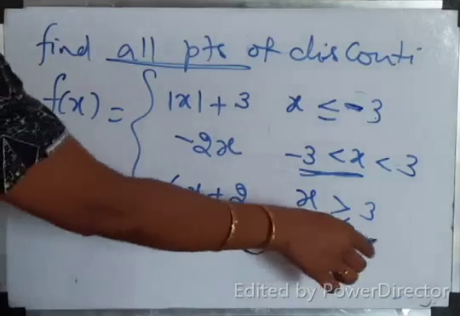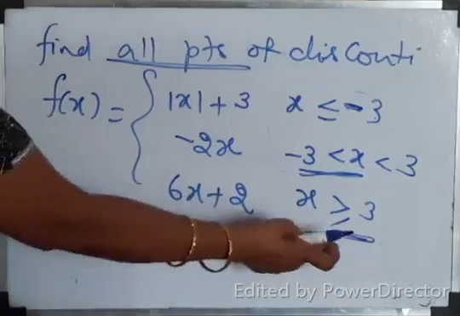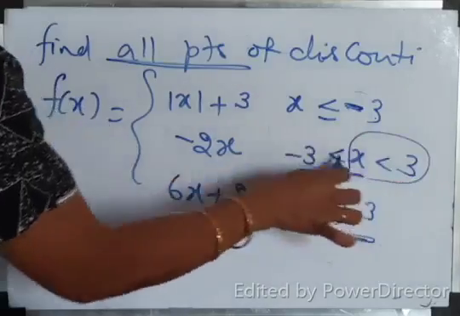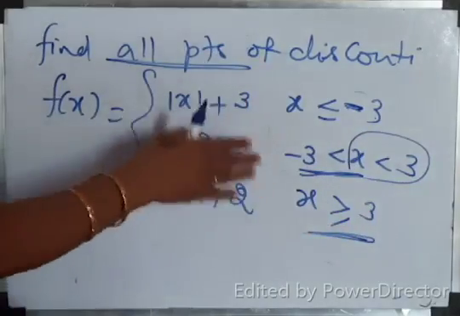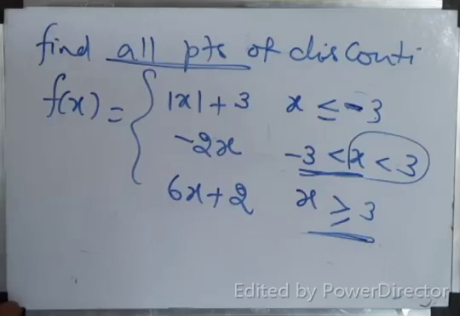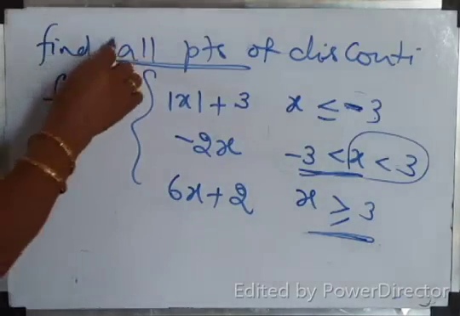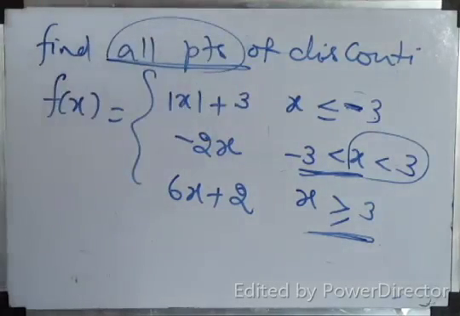Similarly, here, what is this? x greater than or equal to 3. If you read this alone, what is this? x less than 3 also. So, less than and greater than, both are there. That means I have to discuss the continuity at the point x equal to 3. That's why it is given. Find all the points. That means I have to discuss the continuity for x equal to minus 3 and x equal to 3.